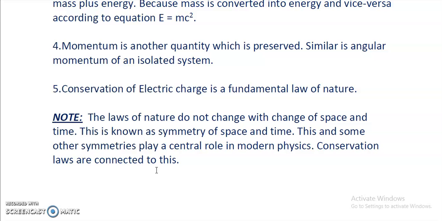So we have to wait for that particular time when we will study these different topics in explanatory mode, right? But for the time being, you have to prepare the things which we have studied in chapter 1, right from the science to the conservation laws.